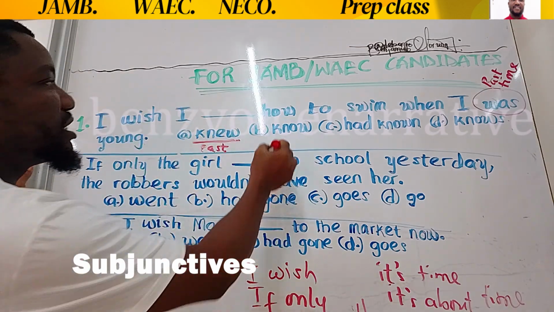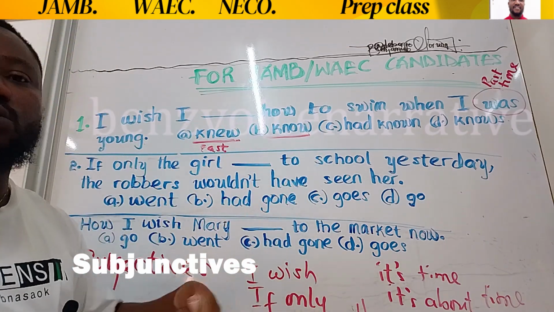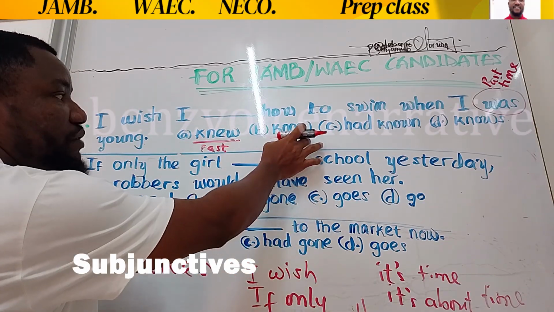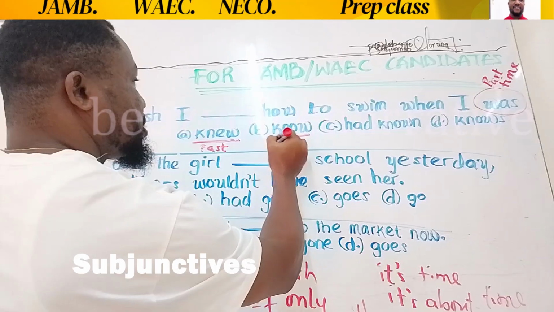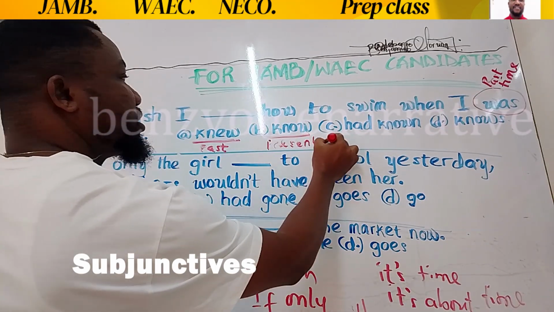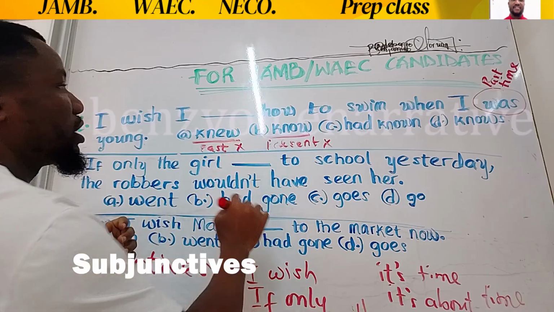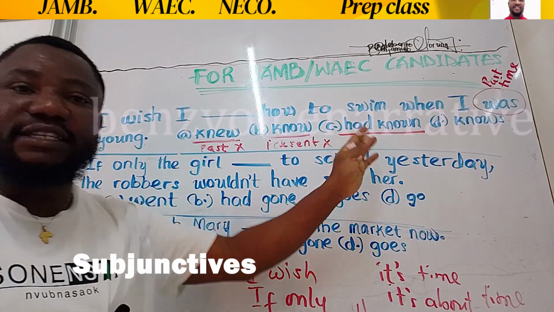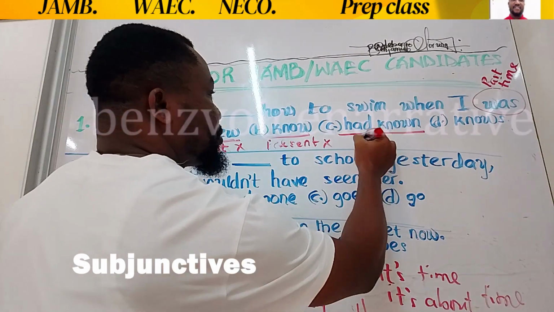Let's go to option B. Know is a plural present tense verb. So it's a verb in the present tense. So that's wrong. This is present, and that's wrong. Present is wrong. This is also wrong. Now, had known, past participle, had known. This is the right answer.